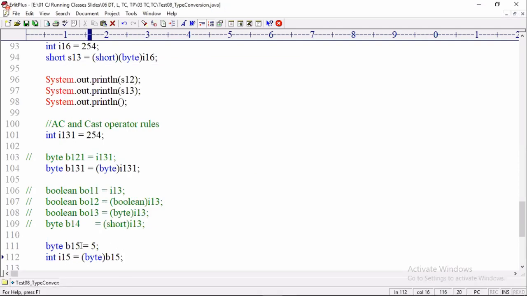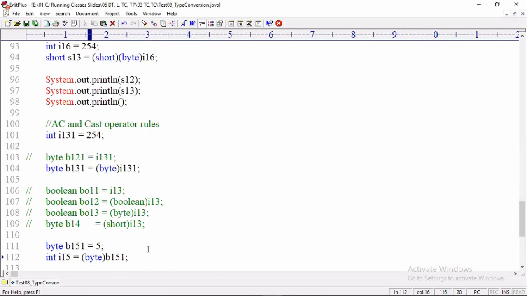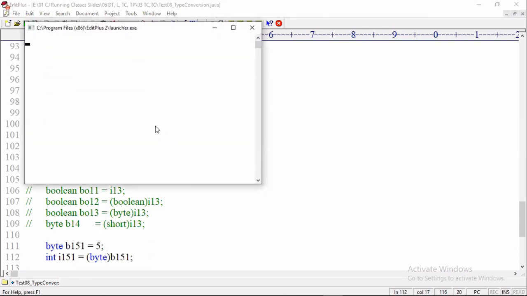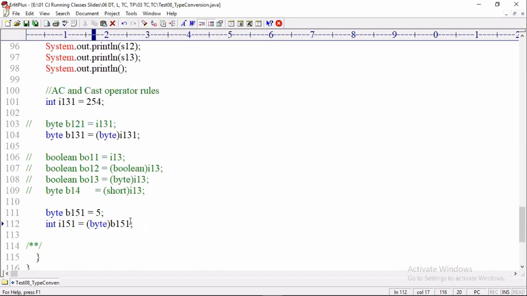Until, let me write b51, compiled successfully. Okay. i15 also there. i51. Compiled successfully. No problem. Everyone got clarity? Yeah? Then is it required or not required? If you want to convert lesser type value to higher range type, cast operator is not required.